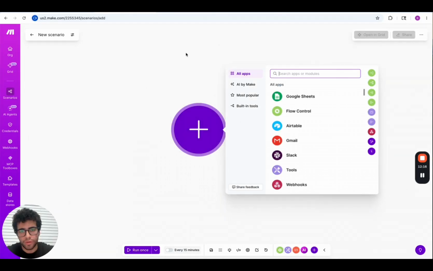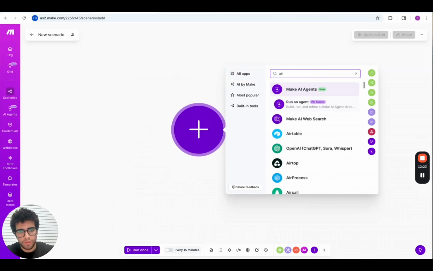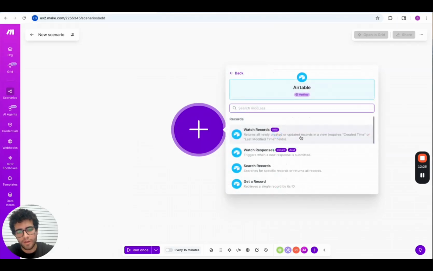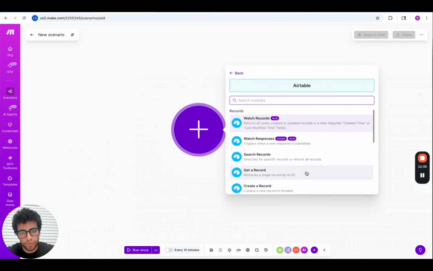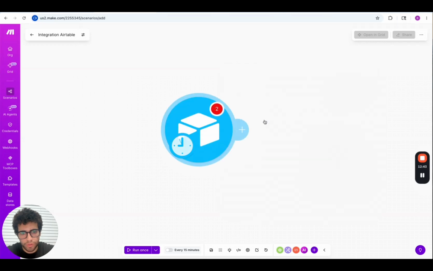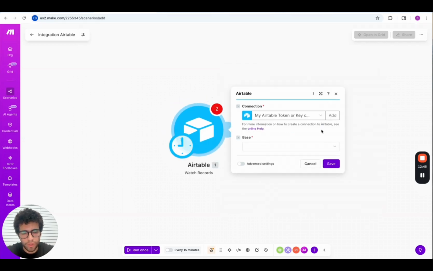So let's go back to make.com, and we are ready to build our first module. That's going to be Airtable. On make.com, every time that you select a new module, it's going to ask you what action you want that module to perform for you. So Airtable can do different things. In this particular workflow, for the first module, we need an Airtable that just watches records. So we hit watch records.